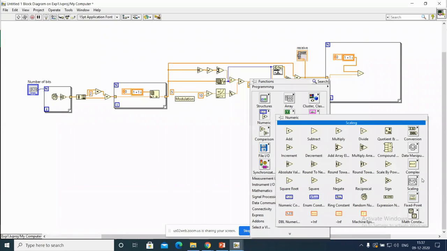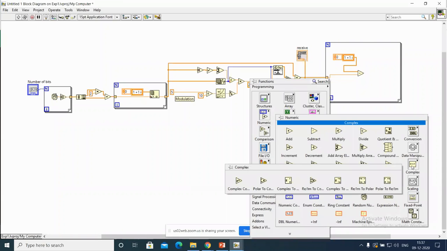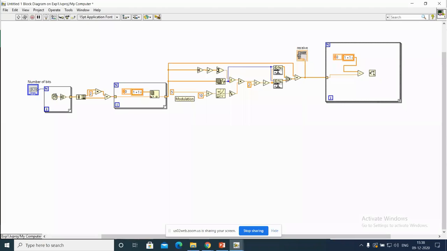I'll move on to this one, complex. I take its real value and its magnitude, and from this magnitude I need one array that takes the 4 values and finds the minimum value and its corresponding index.